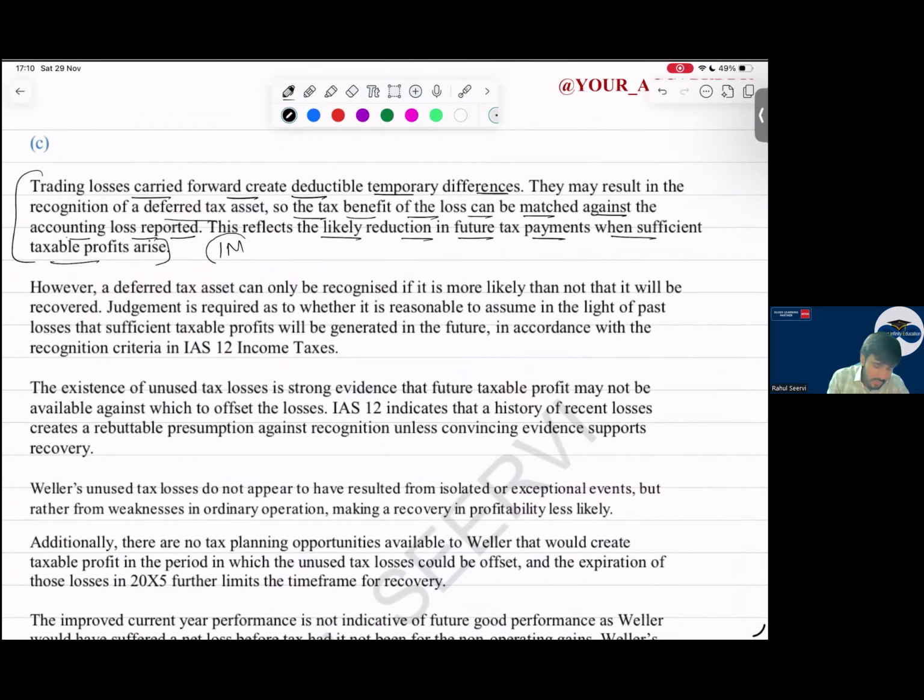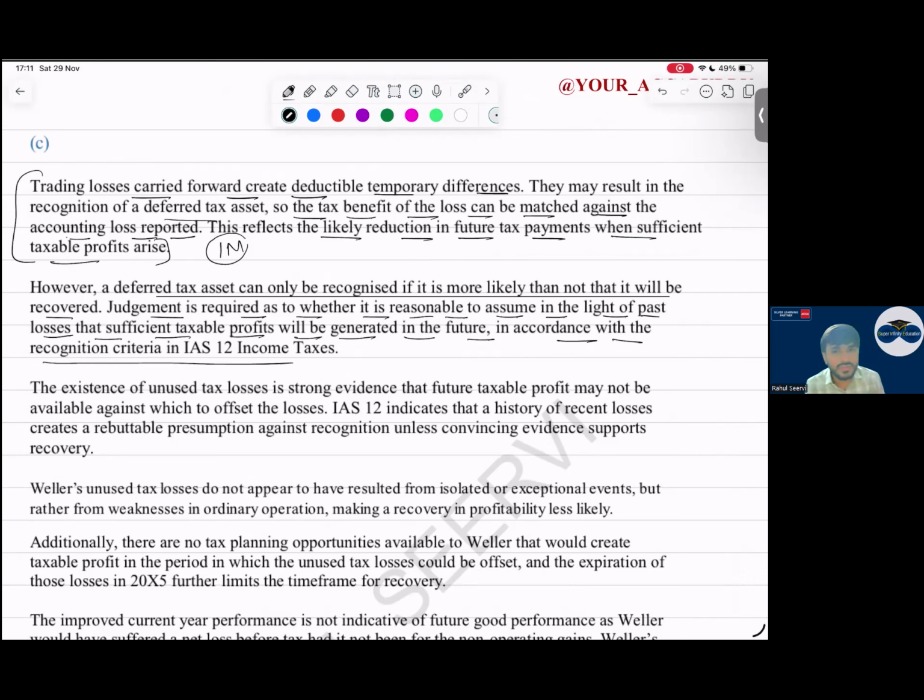Even if you're not able to write the same thing, you can write that trading losses can be carried forward. It creates a deductible temporary difference, and on this we can recognize a deferred tax asset. So for the accounting losses, there is a tax benefit. That means in future less tax. However, a deferred tax asset can only be recognized if it is more likely than not that it will be recovered. Judgment is required as to whether that is reasonable. It is reasonable to assume, in the light of past losses, that sufficient taxable profits will be generated in the future in accordance with the recognition criteria.